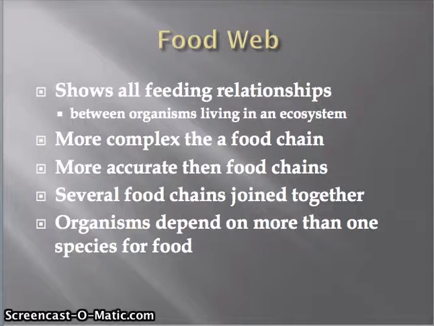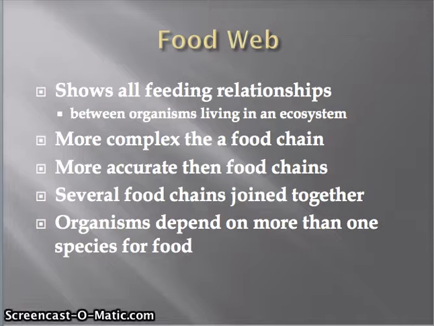A food web is much more complex than a food chain. It is also more accurate than a food chain. A food web is sometimes defined as several food chains linked together. A food web shows all feeding relationships between organisms living in an ecosystem.